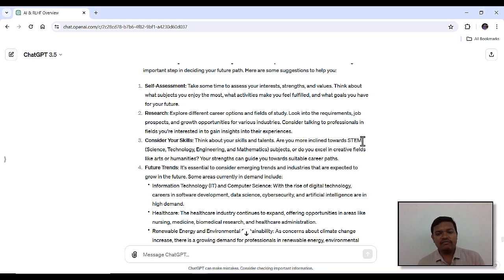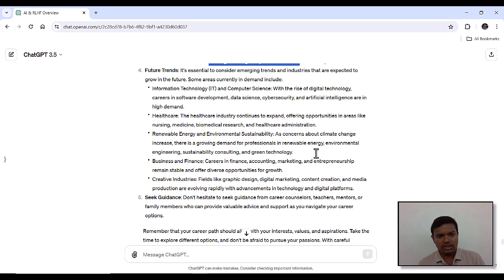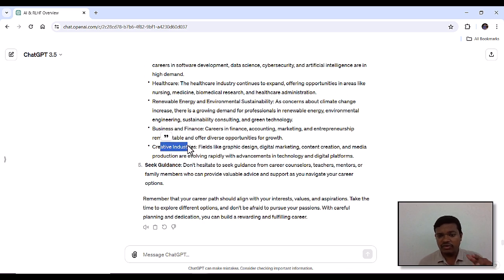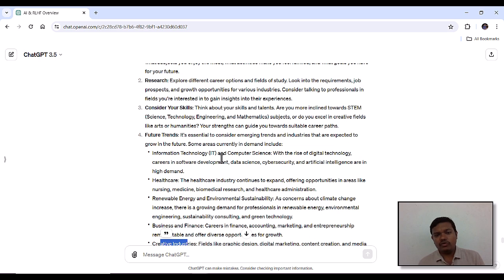Are you more inclined to STEM, like science, technology, engineering, and math subjects, or do you excel in creative fields, art or humanities? Your strengths can guide you towards a suitable career path. Future trends. As we asked what the future trend is, it is giving us the data: IT and computer science, healthcare, renewable energy and environmental sustainability, business and finance, creative industries. These are the things which are currently evolving in this new era. And it is also telling us to seek guidance from teachers, mentors, and counselors. So these are the few topics it has given.